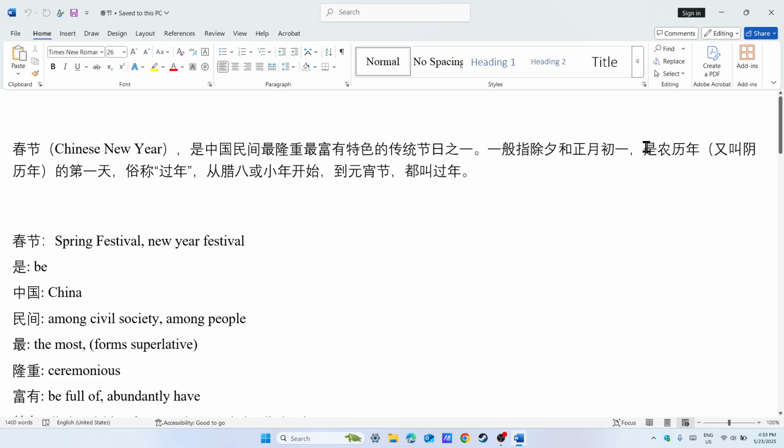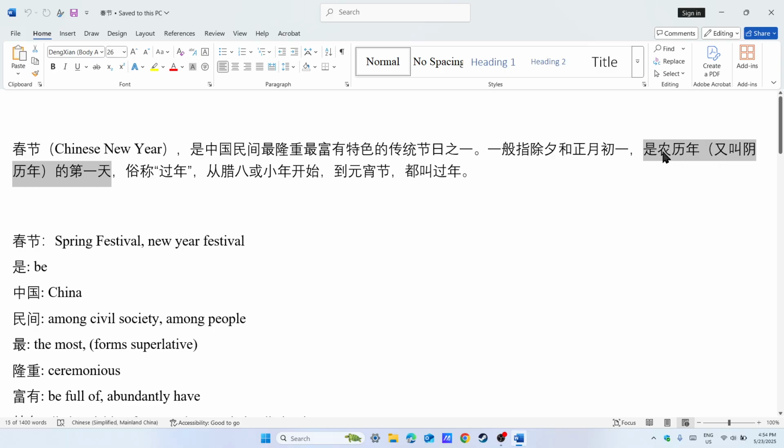And now the problem is that, following this, it says 是农历年的第一天. So there's a contradiction between this part of the sentence and this part of the sentence. And the second part of the sentence is what?